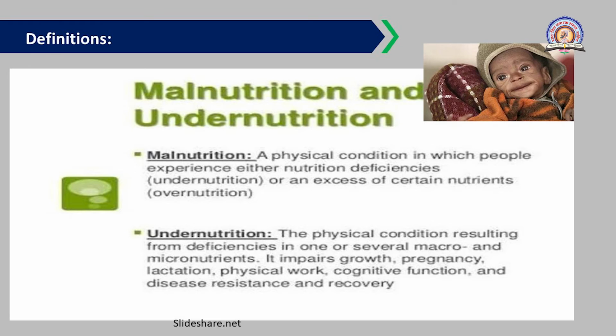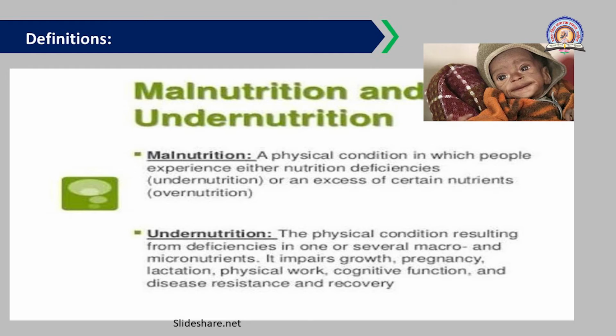What is undernutrition? The physical condition resulting from deficiencies in one or several macro and micronutrients. The deficiency or improper intake of micro and macronutrients, as we have already discussed the vitamin and mineral deficiencies, are also undernourished conditions. Then it impairs growth and affects pregnancy, that is, the child present in the womb of that mother also gets affected due to this undernutrition condition.